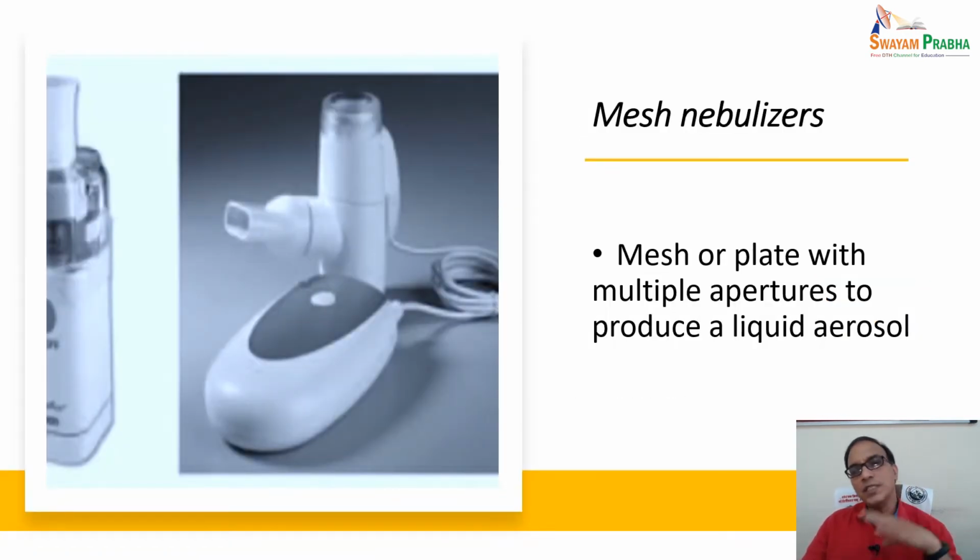Now moving to the mesh nebulizer. What are mesh nebulizers? They involve the use of a mesh or plate with multiple apertures to produce a liquid aerosol. This is one of the standard commercial mesh nebulizers.